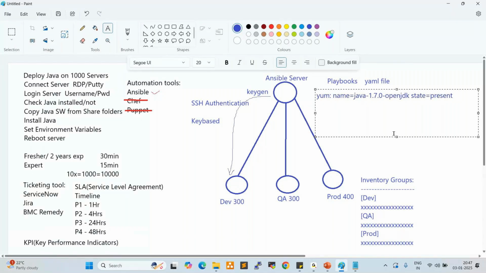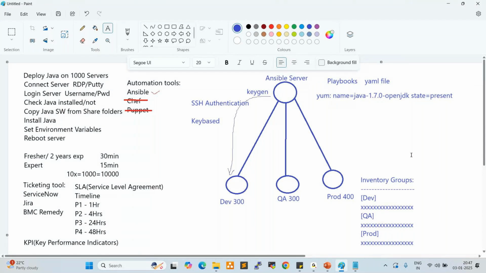yum: name equal to java-1.7.0-openjdk, state equal to present, to deploy the Java. So if you want to uninstall the Java, in place of present, you can use absent. Fine. Once you prepare the script, we can trigger the script by using the command. We can run the script. Once we run the script, Java will be installed on all servers within 1 minute.